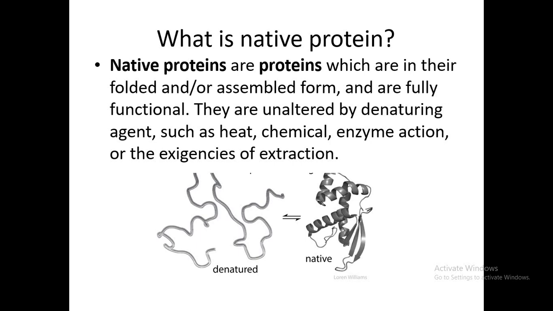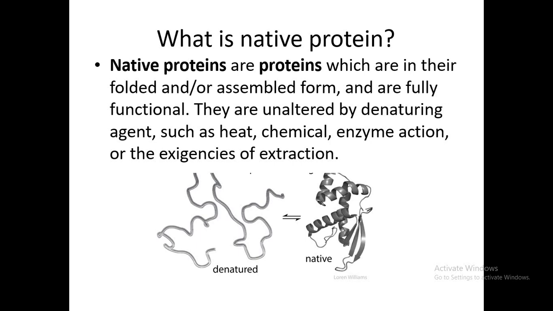So when a protein folds itself, it acquires tertiary structure and then quaternary structure. Without protein folding, it is not possible for a protein to exhibit tertiary structure, three-dimensional structure, or quaternary structure. So for the protein to exhibit tertiary and quaternary structure, the protein has to fold itself.